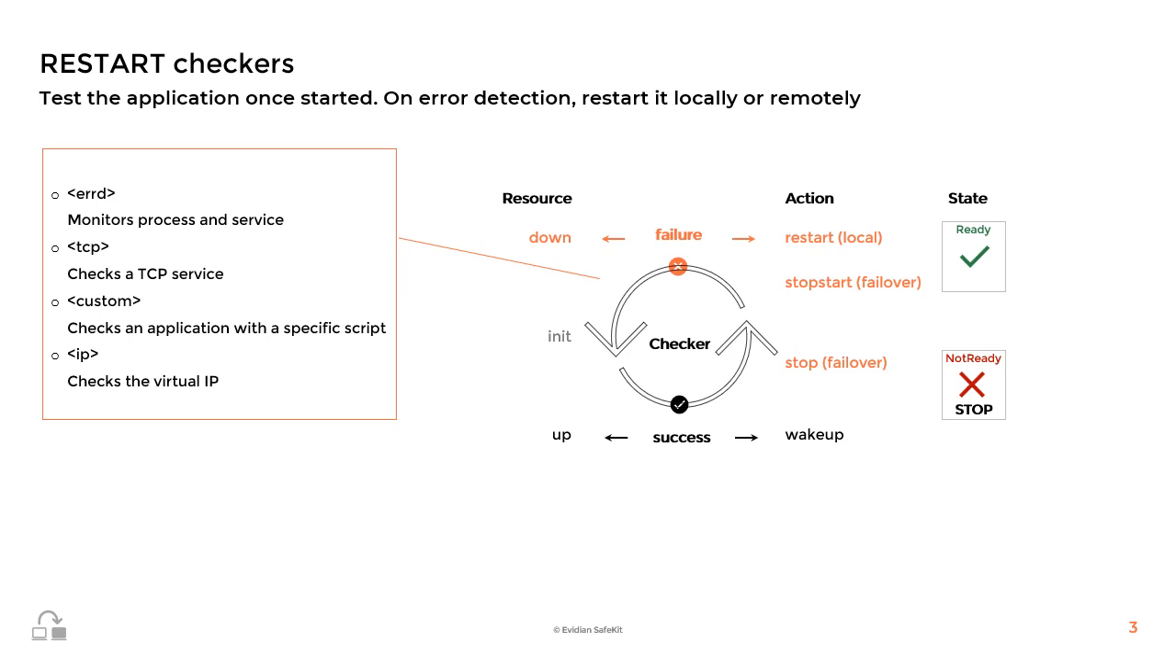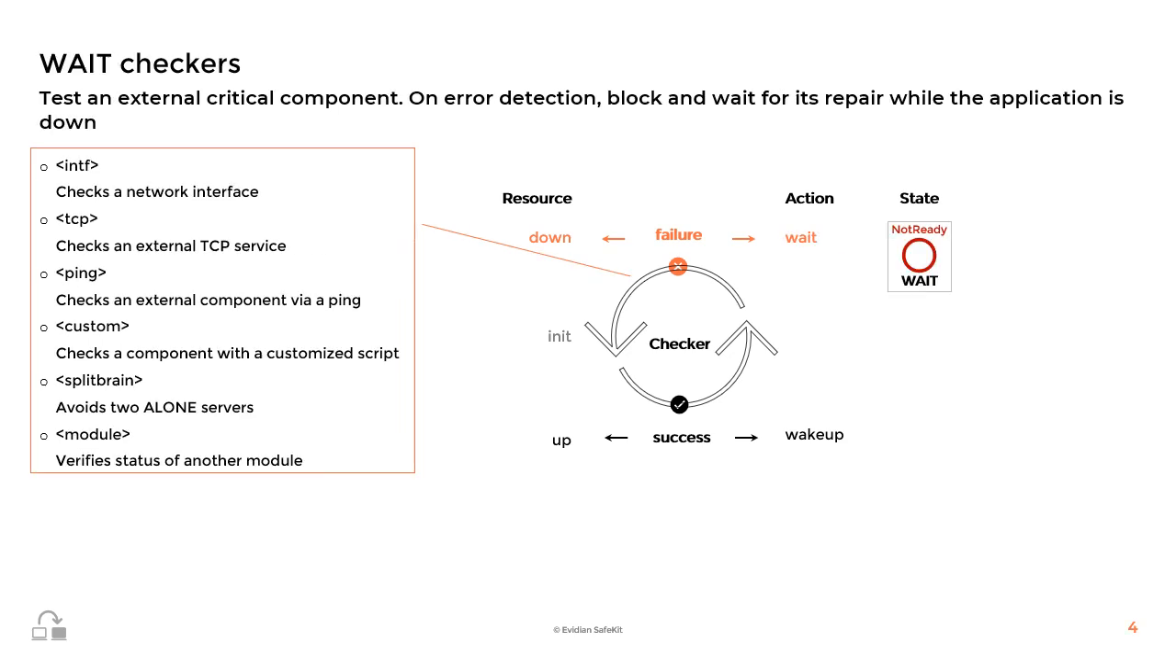AirD monitors processes and services. TCP checks a TCP service. Custom checks an application with a specific script. IP checks the virtual IP. Let's now consider the wait checkers.